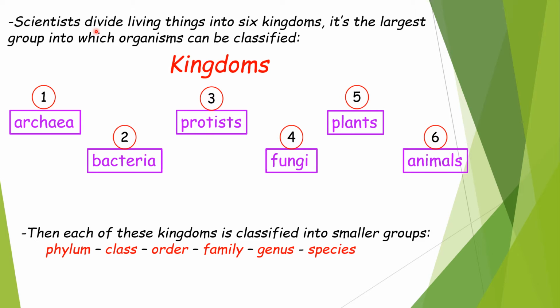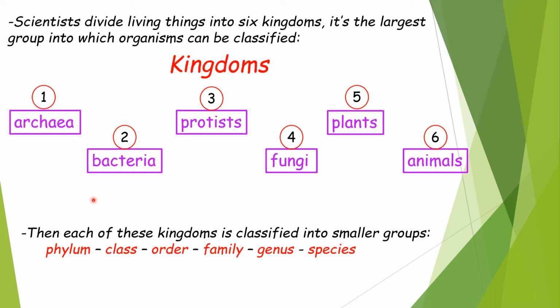So they have divided the living things into 6 kingdoms. A kingdom is the largest group into which organisms can be classified. What are these 6 kingdoms? Archaea kingdom, bacteria kingdom, protists kingdom, fungi kingdom, plants kingdom, and animals kingdom. Actually, next week we're going to learn about the plants kingdom.